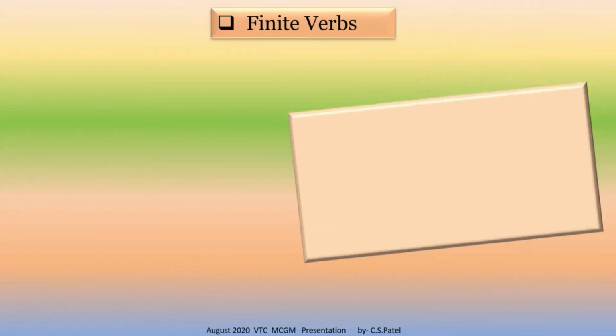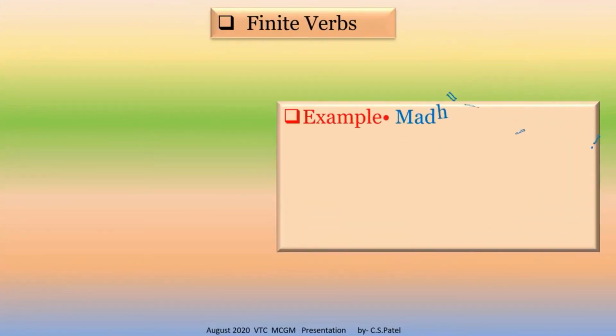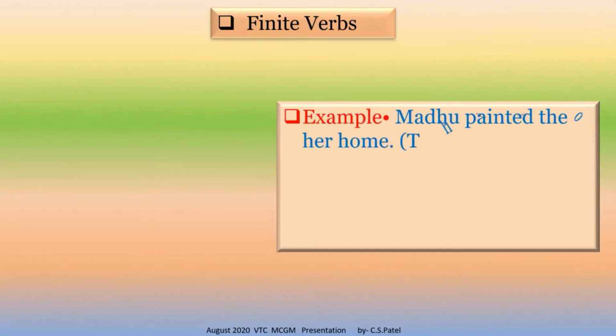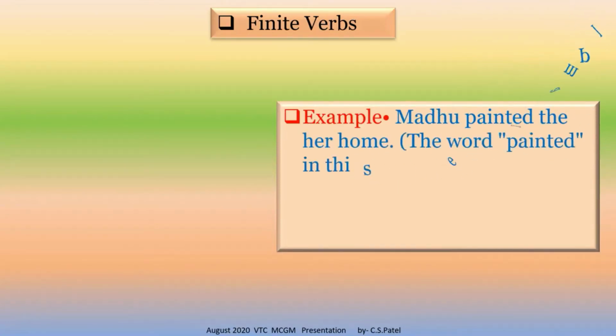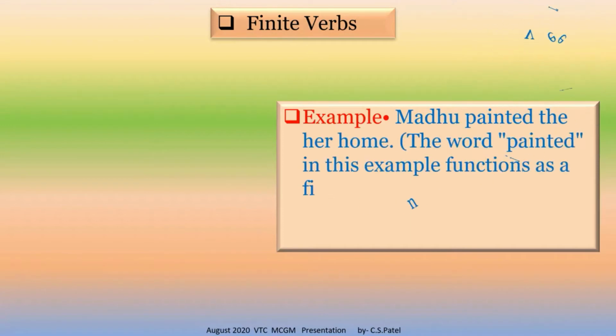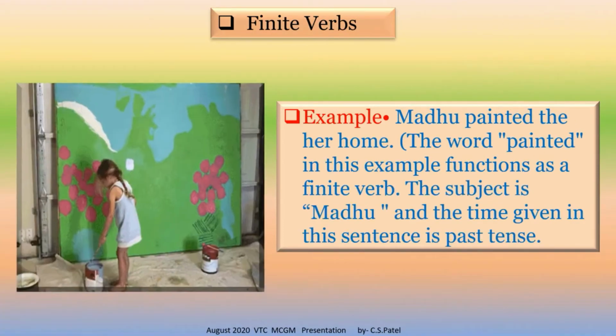Finite verbs. See students, see the example. Madhu painted her home. The verb painted in the example functions as a finite verb.